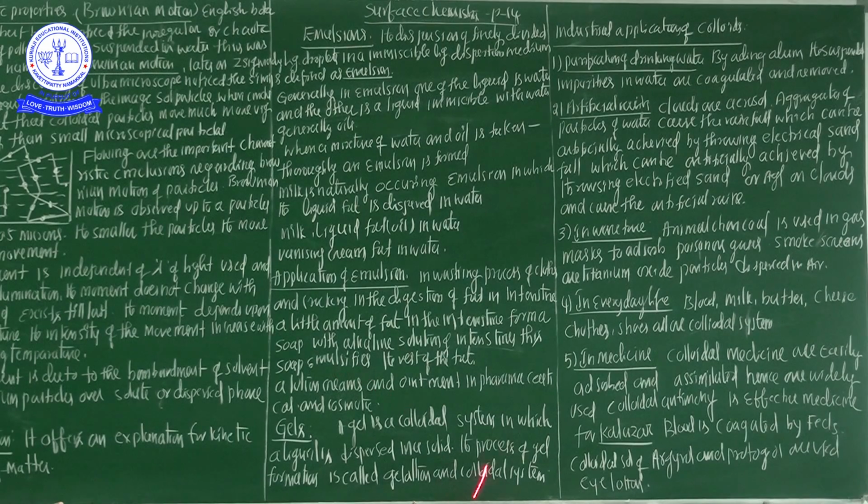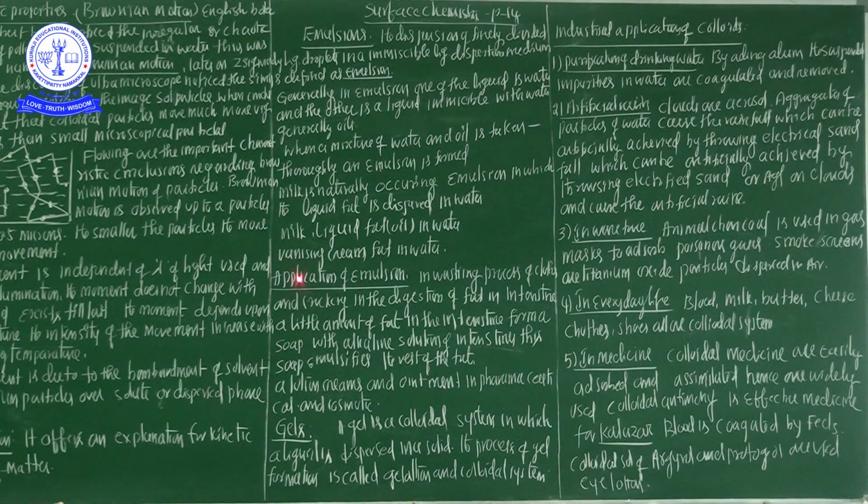Now we are going to discuss the emulsion applications. There are different types of applications available from the emulsion point of view. The first one: emulsion can be broken into the constituent liquids by heating, freezing and centrifuging, etc. Applications of emulsion.